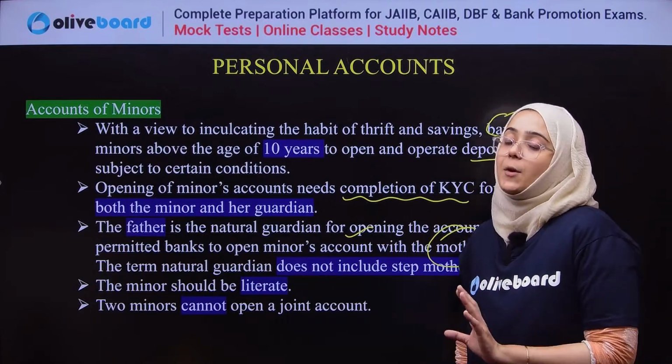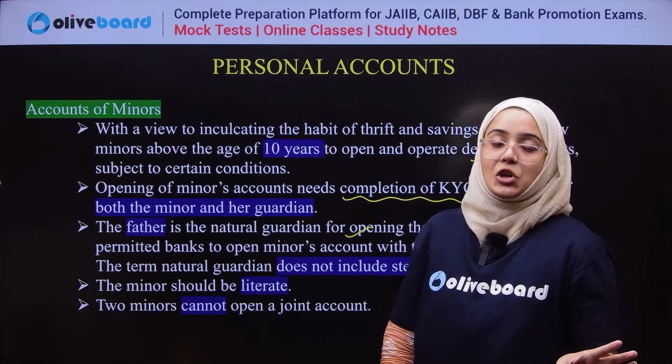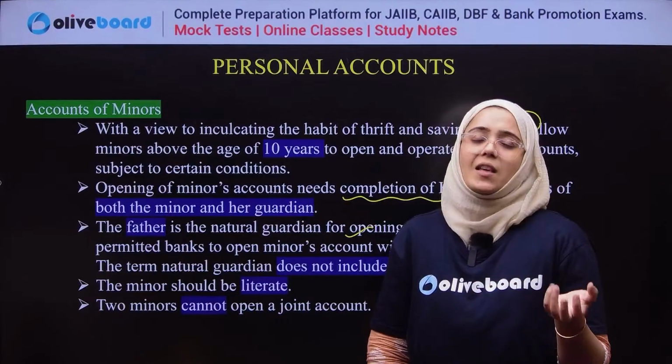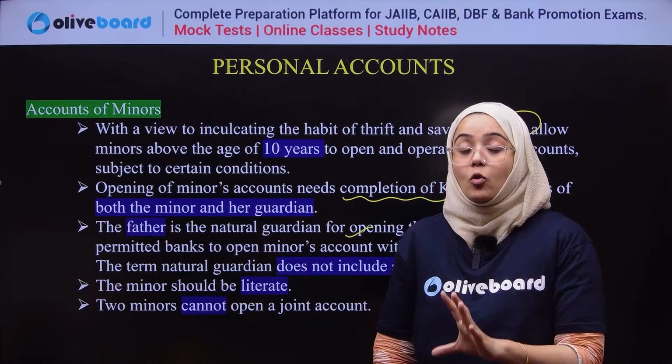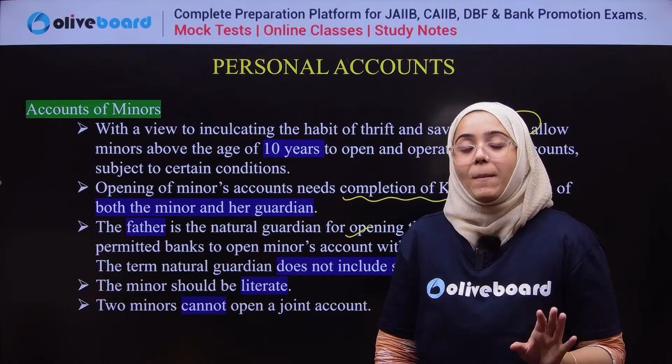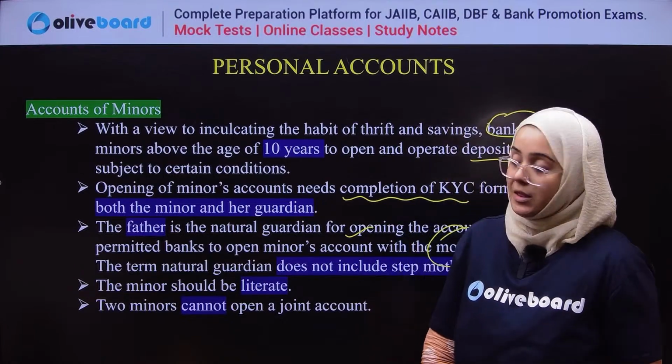So if father and mother both are there, the father is the natural guardian. But if the father is not there, then the account of a minor can be opened under the guardianship of the mother also.